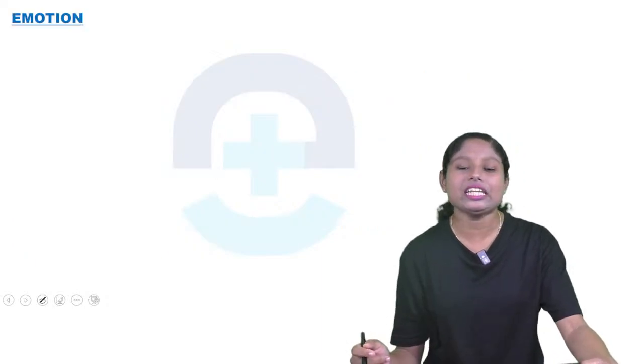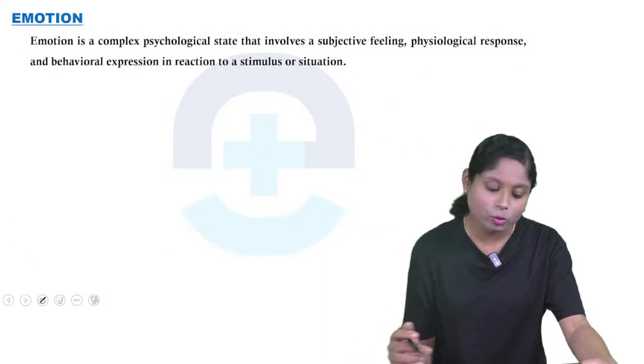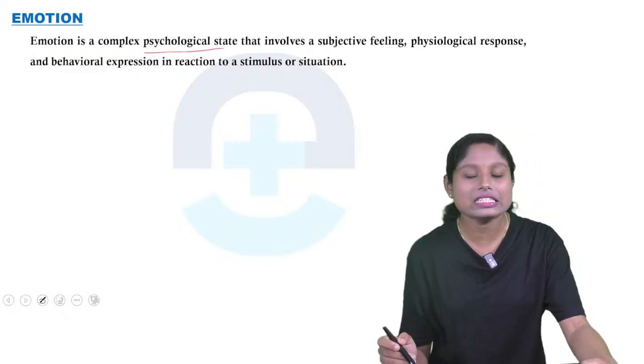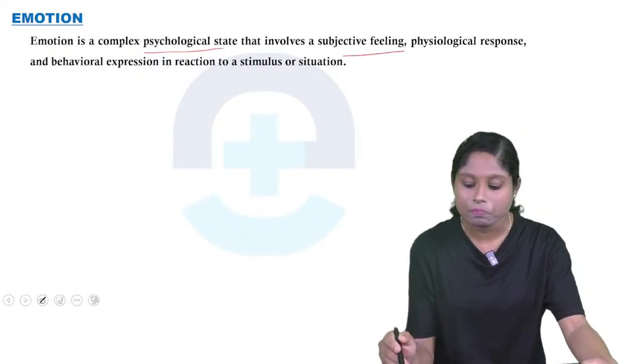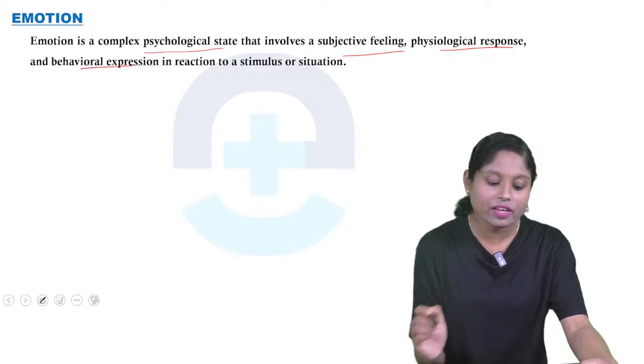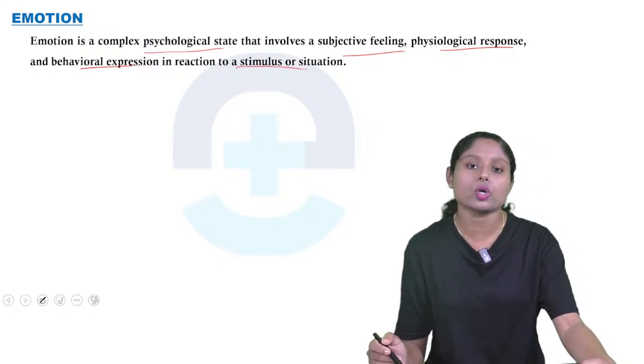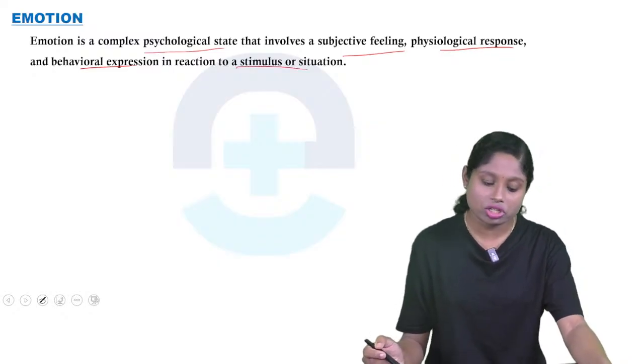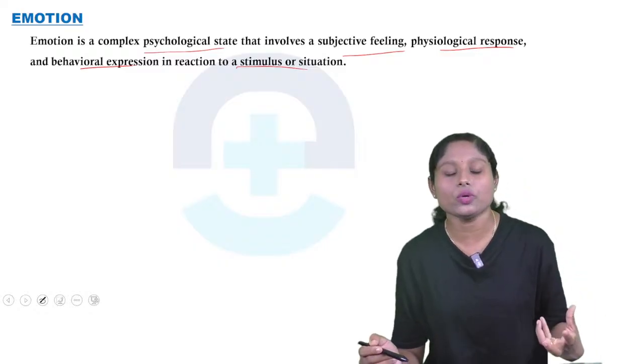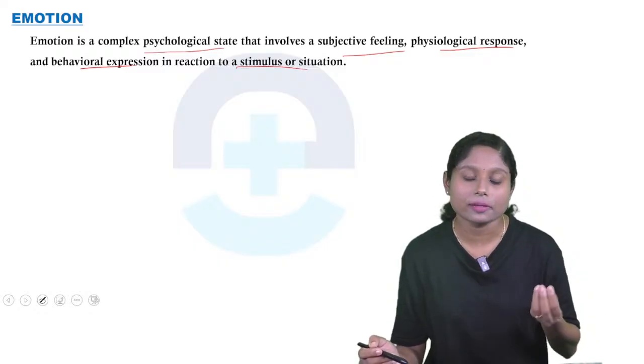So coming to the next definition, that is emotion. So क्या है emotion? It's a complex psychological state involving subjective feeling, physiological response, and behavioral expression in reaction to a stimulus or situation. So हमको एक situation हो गया where we got some problems we had.